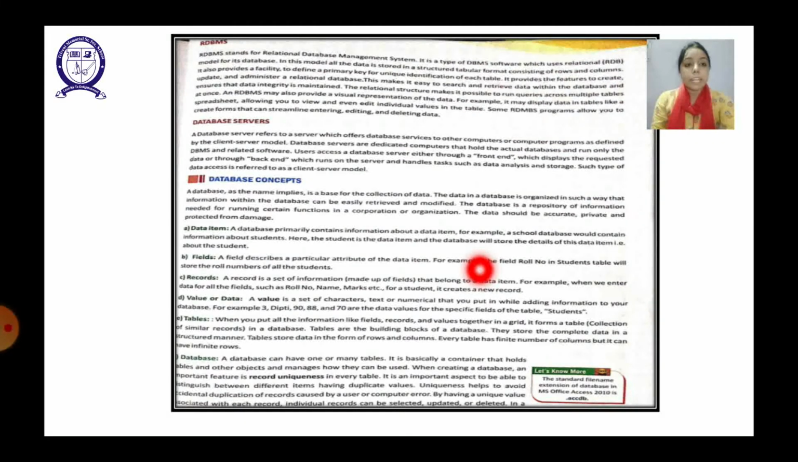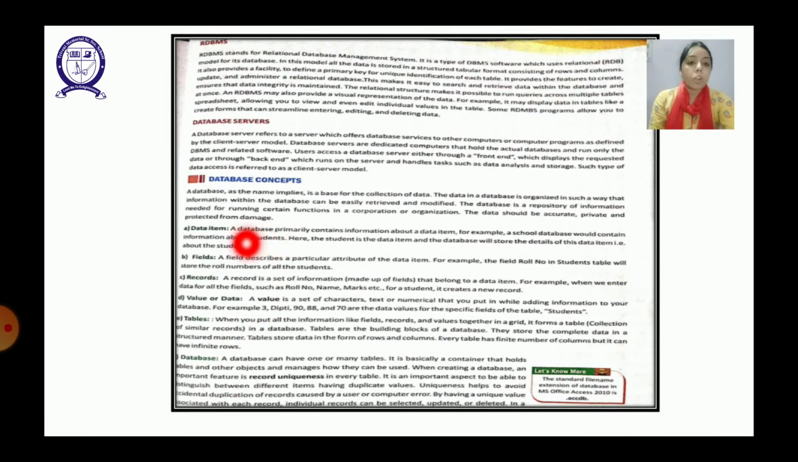Then we have database concepts. In a table, when we are talking about database concepts, we have different things. The first one is the data item. Then we have fields, records, value, tables and database.